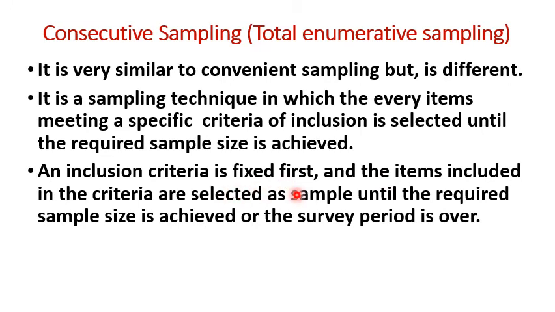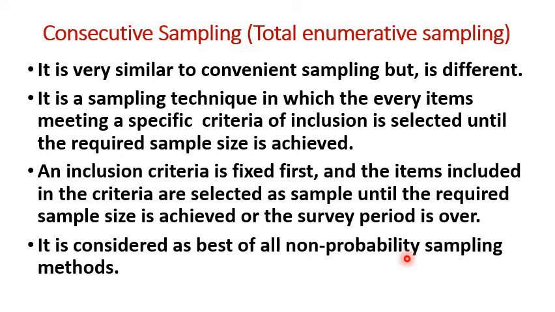An inclusion criterion is fixed first, and the items included in the criterion are selected as sample until the required sample size is achieved or the survey period is over. It is considered the best of all non-probability sampling methods. An example of consecutive sampling.